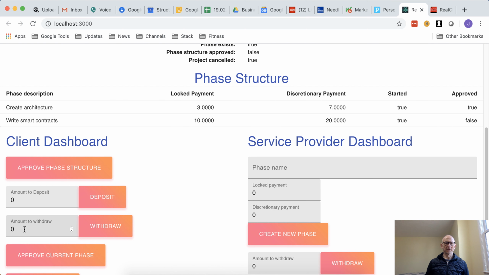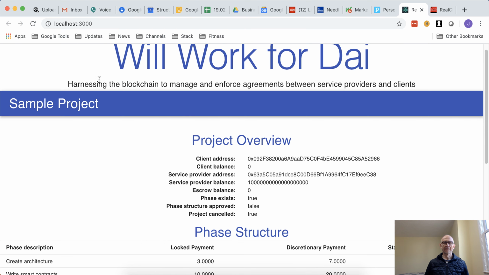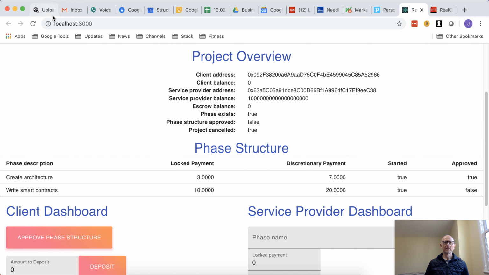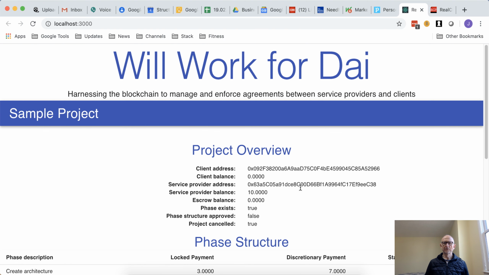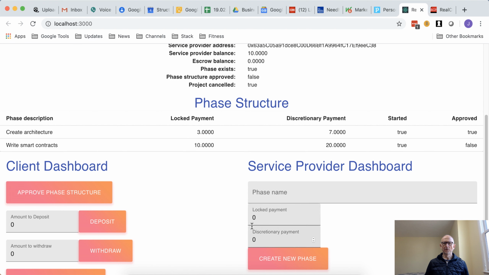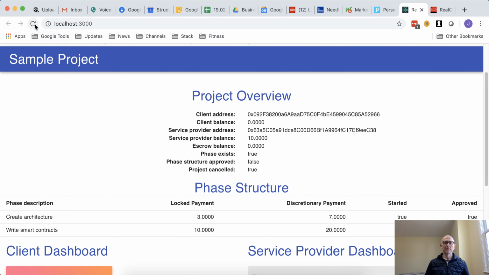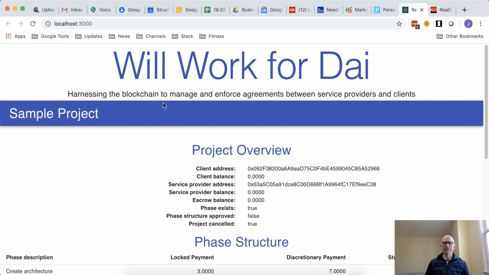So now with the client, we'll go in and withdraw the 20 ETH. And we can see the client balance is down to zero. And now the service provider, let's refresh that screen, the service provider's balance is 10. So we will withdraw the 10 ETH. Refresh. And the service provider balance is down to zero.